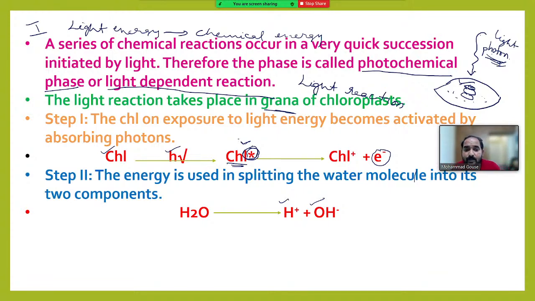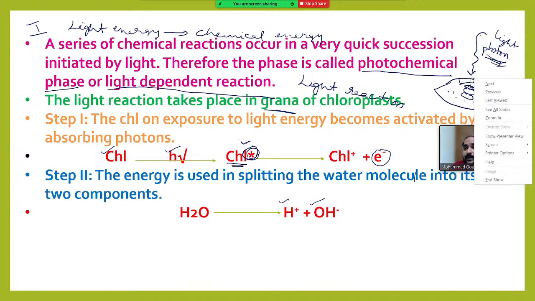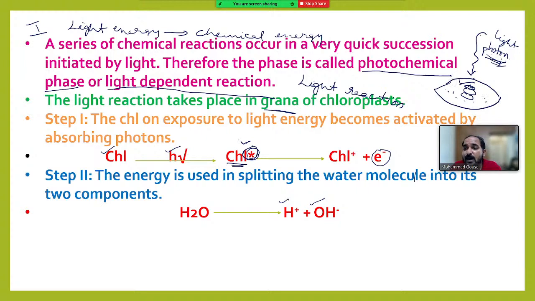Is it clear? So I am repeating once again what is happening here. When a leaf is exposed to sunlight, the chlorophyll absorbs the photons present in sunlight and gets activated. This activated chlorophyll splits the water molecule into H plus and OH minus ions. Is it clear? Later I will explain it in a flow chart, then you can understand a little more easily.